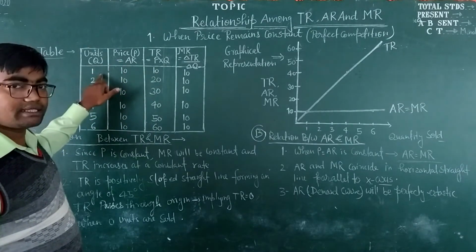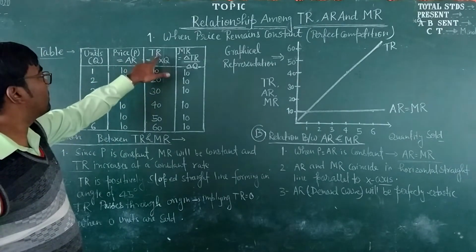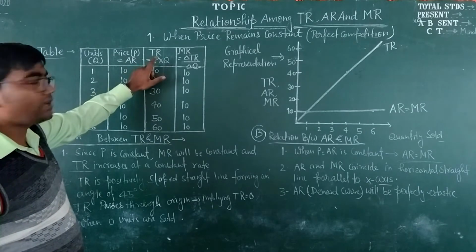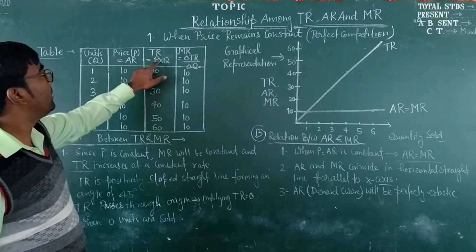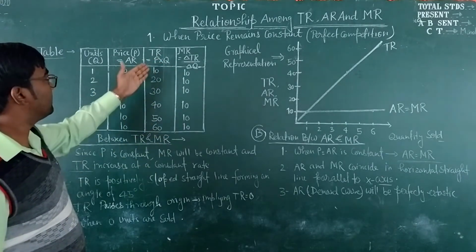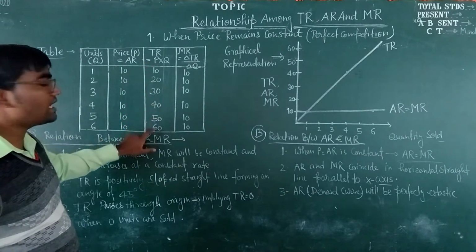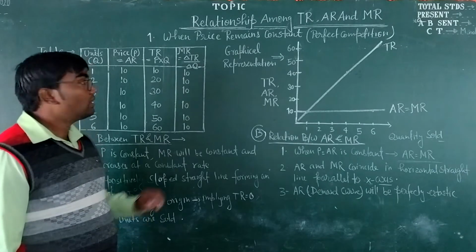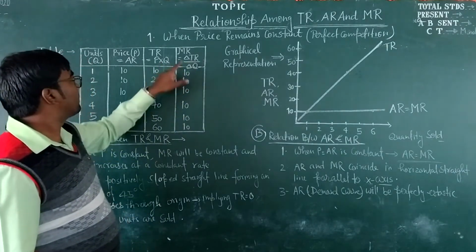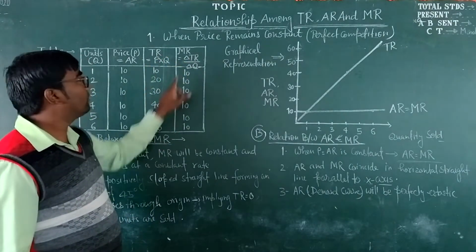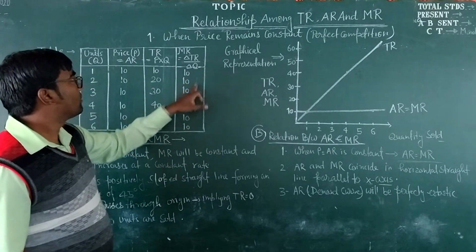With the help of price and quantity, we can calculate total revenue. Total revenue can be calculated by P into Q, and this is like that 10, 20, 30, 40, 50 and 60. And again with the help of this total revenue, we can calculate the marginal revenue.